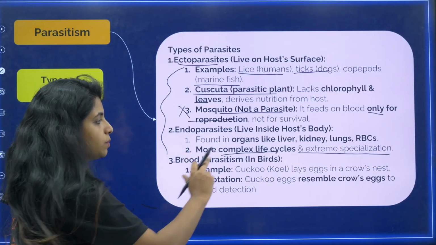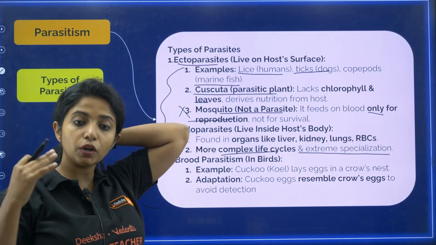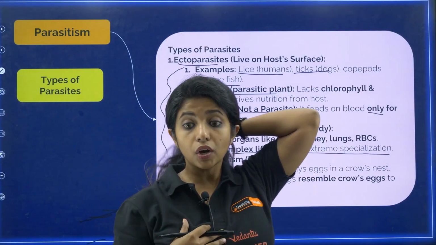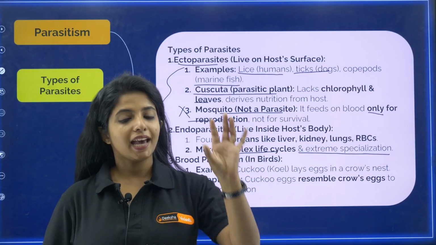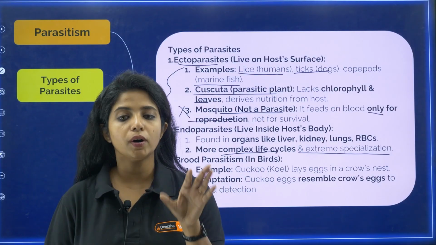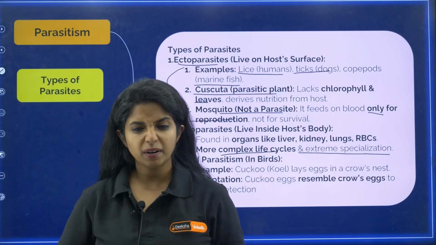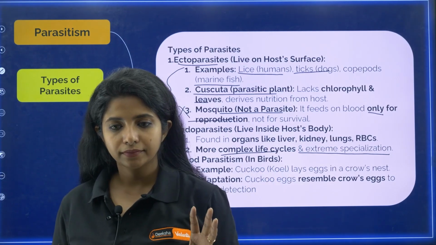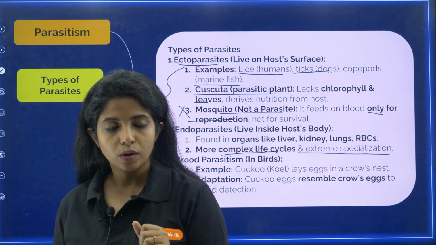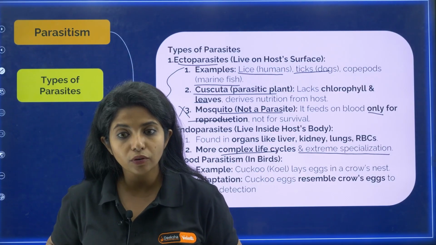Now, brood parasitism is there. What is happening in brood parasitism, my dear children? Where one particular organism is going to, for example, I am a cuckoo. Cuckoo is also known as quail, okay, and you are crow. Now, basically you are going to lay eggs in the nest, but me being really bad, I am also going to lay my egg over there. What will happen now? Basically, you do not know, and my egg entirely looks like yours. So basically what will happen?